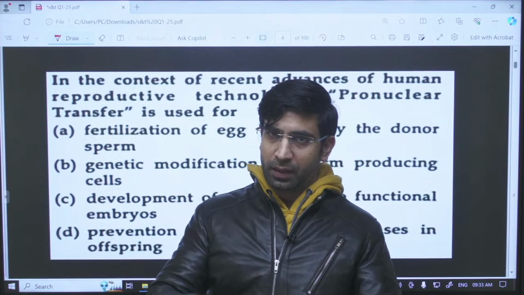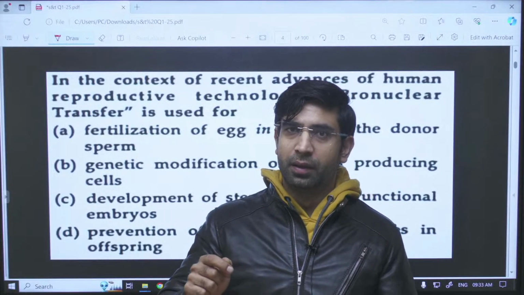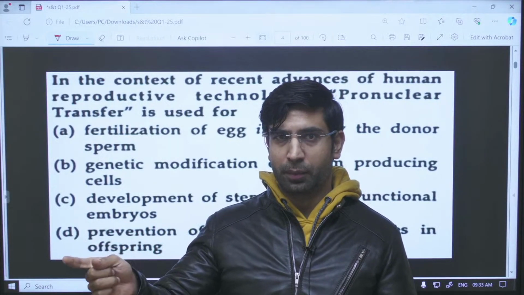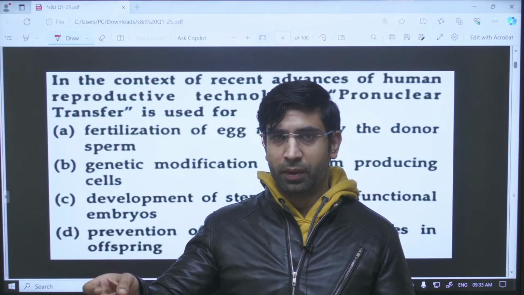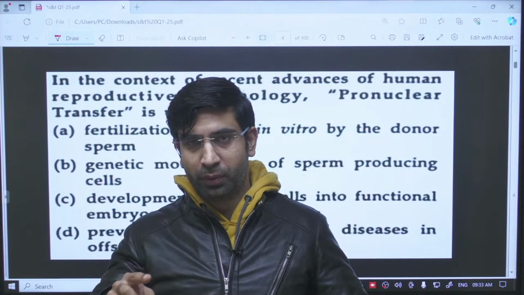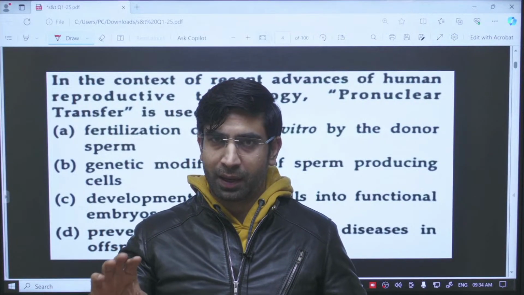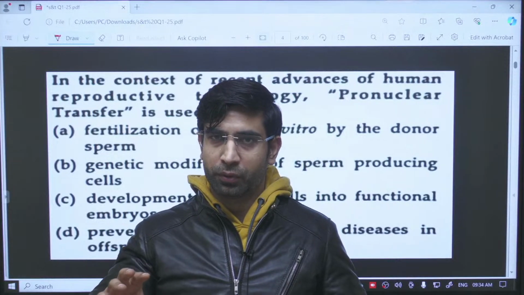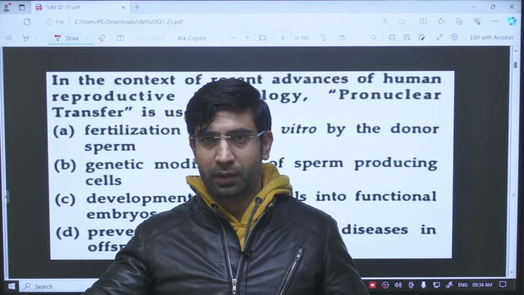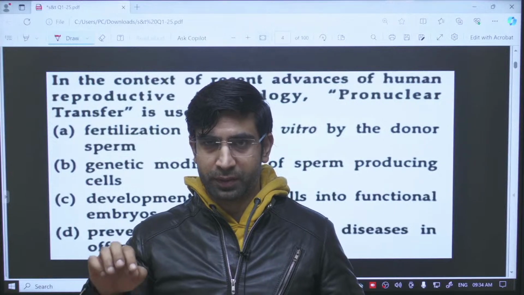Now we are removing this pronucleus from the egg cell, and we are inserting this nucleus into a third lady, like the third lady from where we have taken out the egg cell. We are inserting this pronucleus in the egg of the third lady, in which we are having healthy mitochondria. Clear? Because there was a defect in the mitochondria of the original mother, we have taken egg from a third mother and we have inserted this pronucleus inside it.